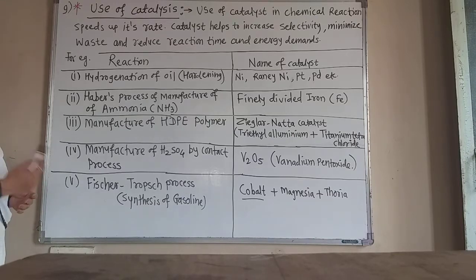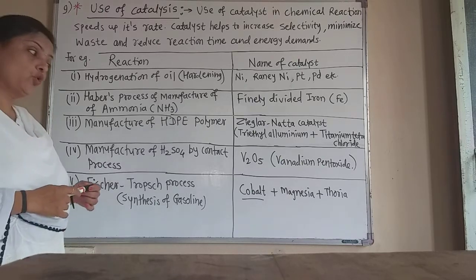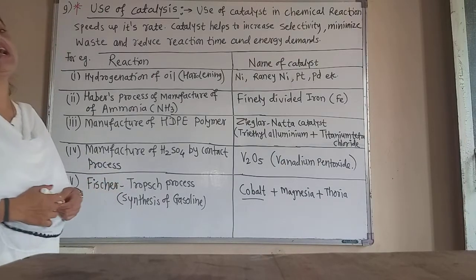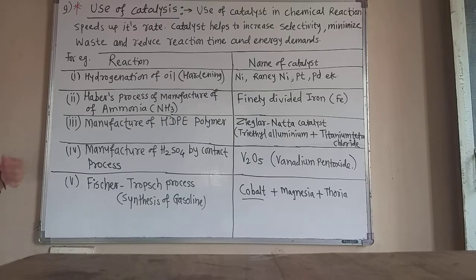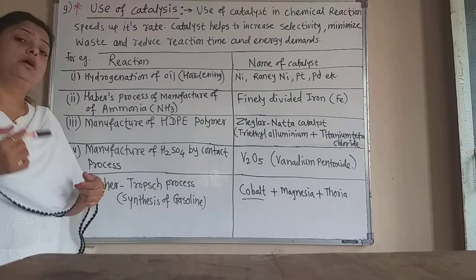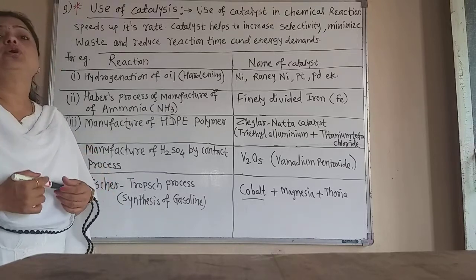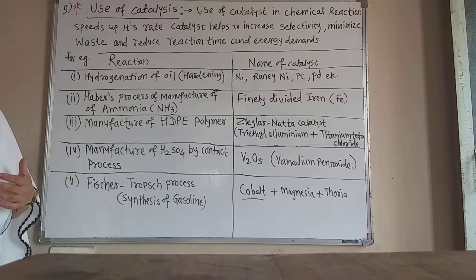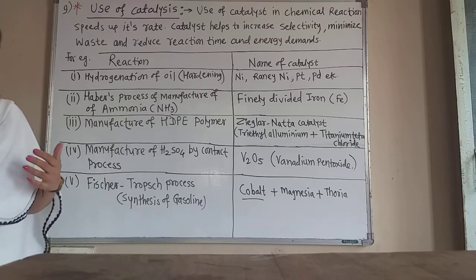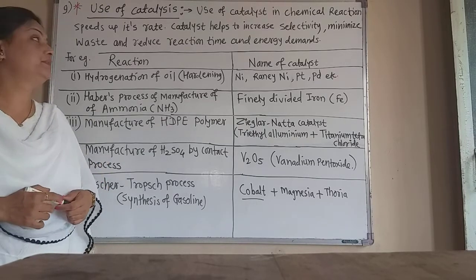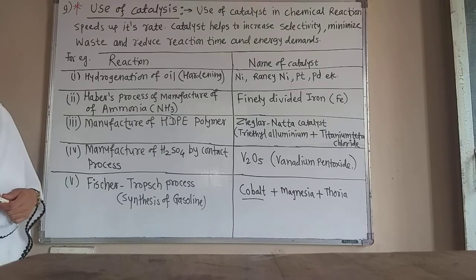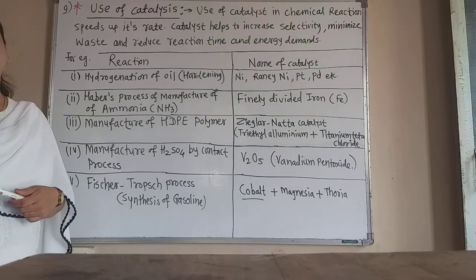And in the synthesis of gasoline or petrol in the Fischer-Tropsch process, the catalyst used is cobalt in combination with magnesia and thorium. In this way, catalysis is an important way to achieve the principles of green chemistry. Now this is the 9th principle of green chemistry.